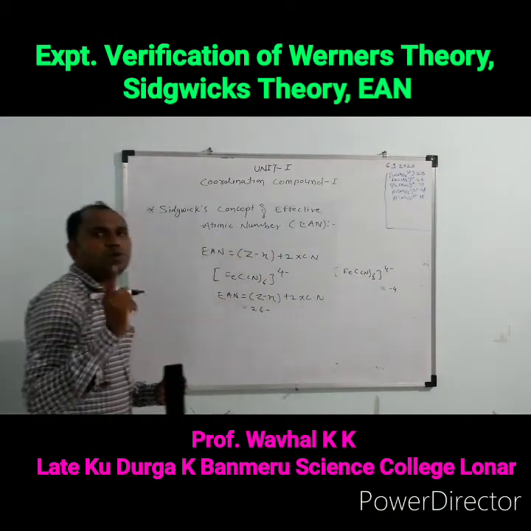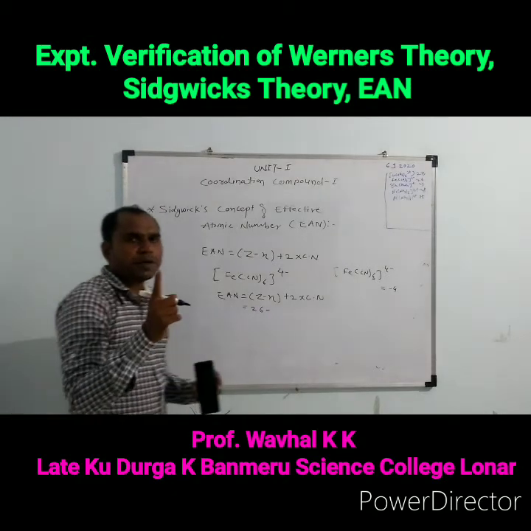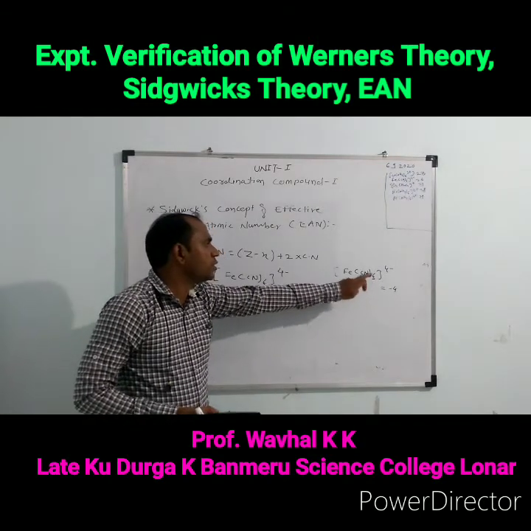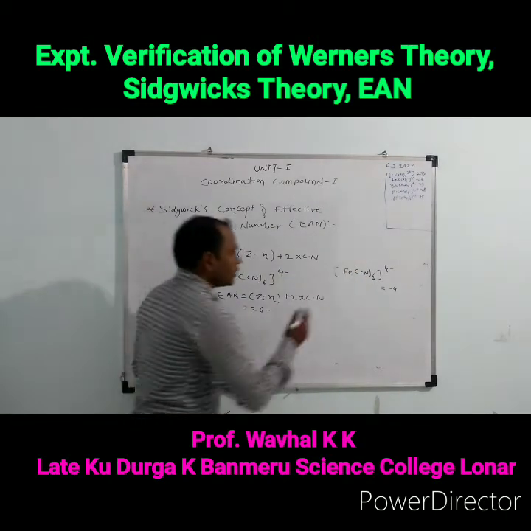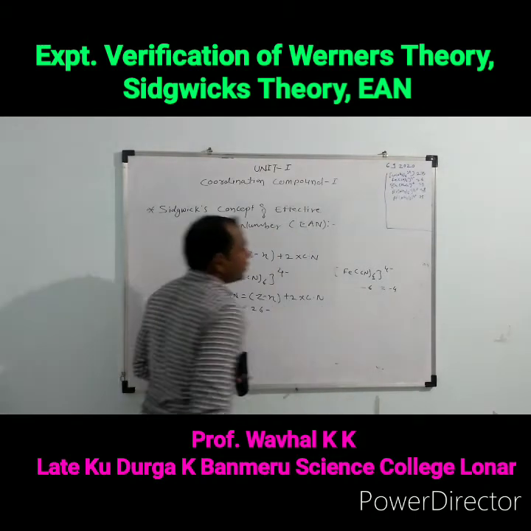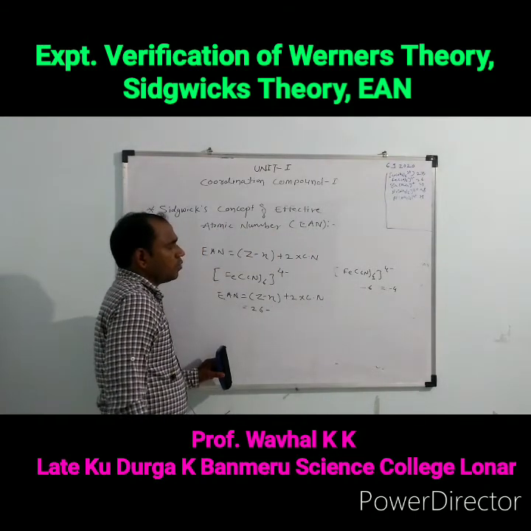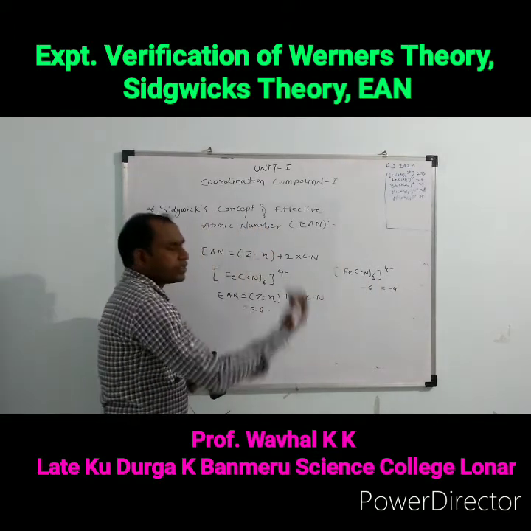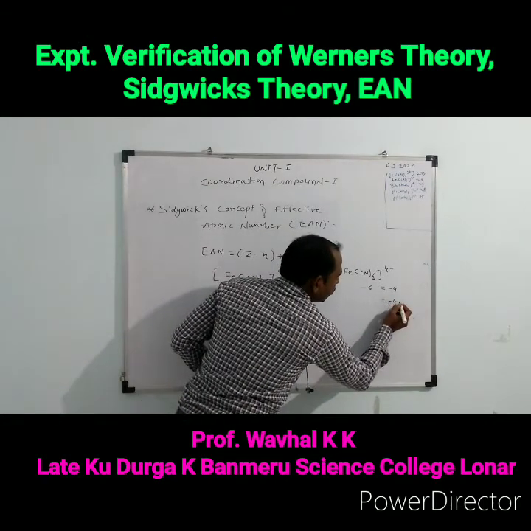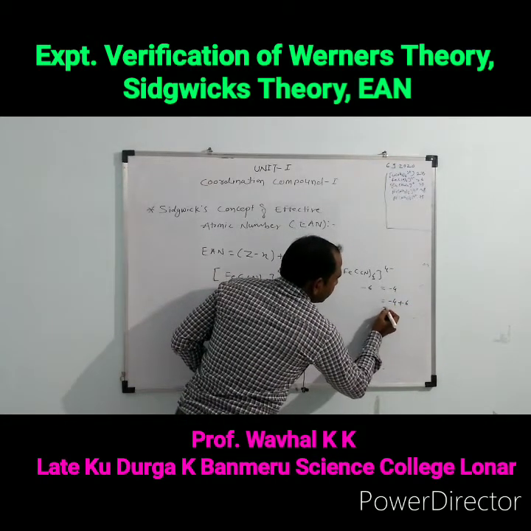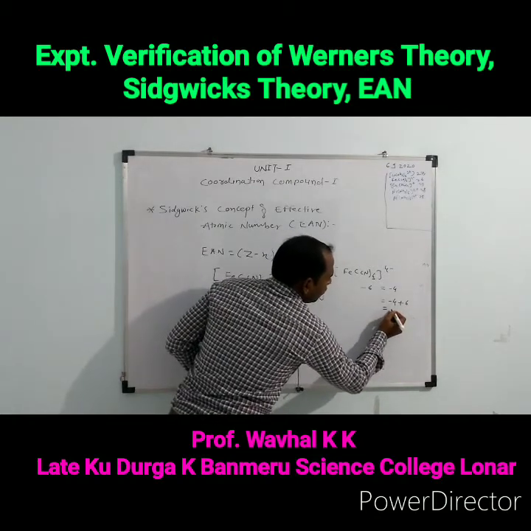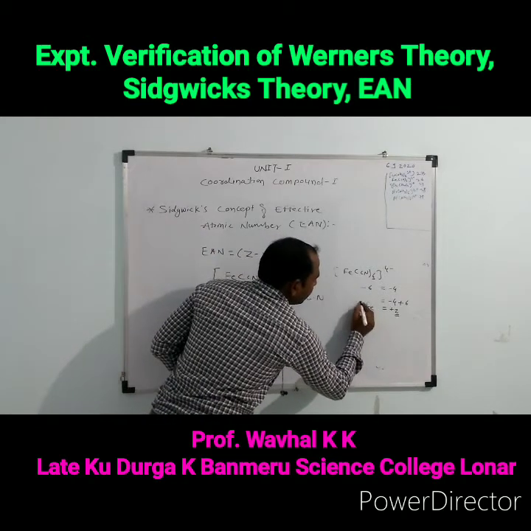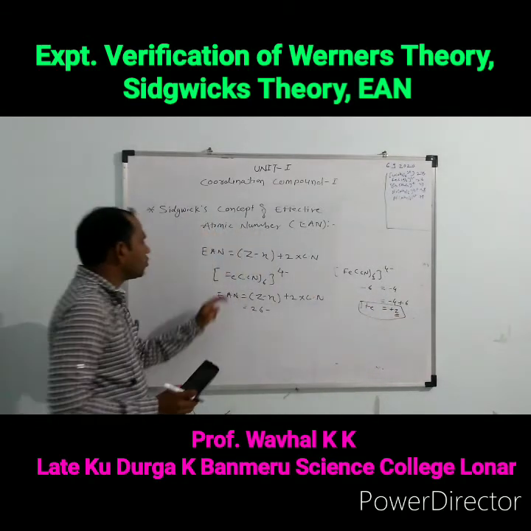On one CN, one negative charge is present. The total number of CN is 6, hence there are a total of 6 negative charges. On the left side I write here minus 6. When this minus 6 goes to the right side, it becomes minus 4 plus 6, which gives plus 2. Hence this is the oxidation state of Fe.